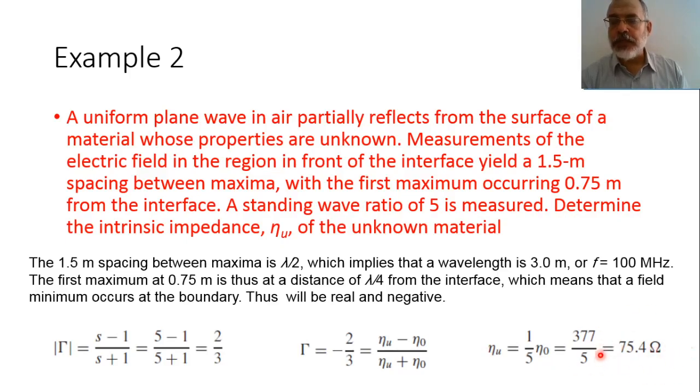And from this intrinsic impedance, assuming that this is a non-magnetic material, we can determine epsilon r, as this would be eta naught over square root of epsilon r. So in this case, epsilon r would be 25. Okay. All right.